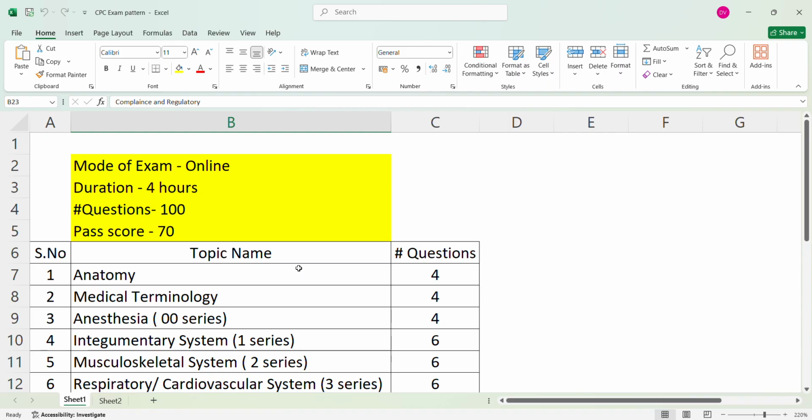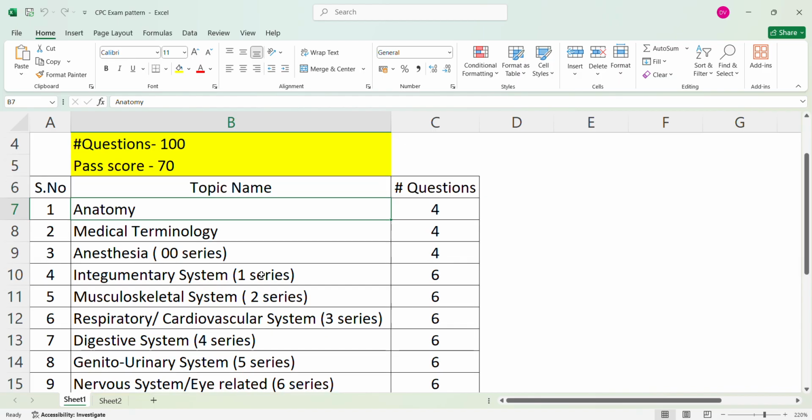So first, as you know, this is an online based exam with 4 hours of time, and they will ask 100 questions and you have to score 70 correct questions to pass the exam, right?